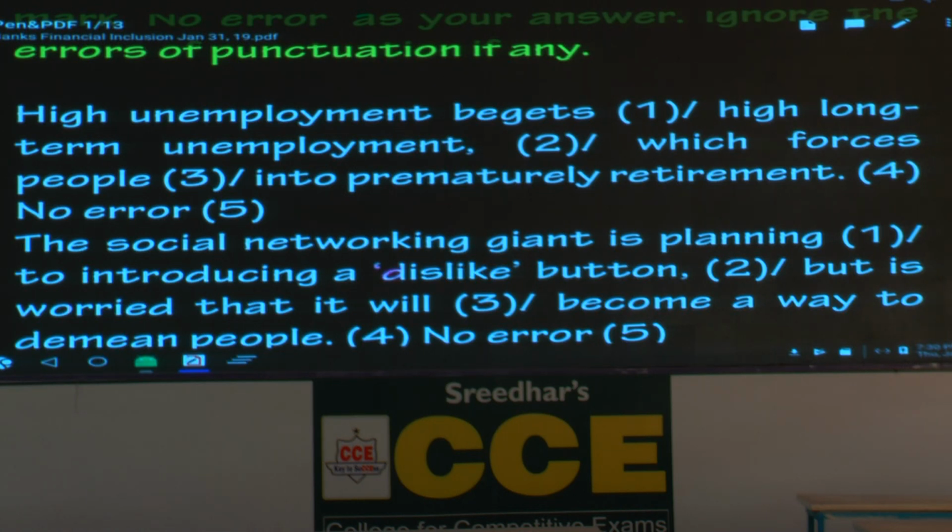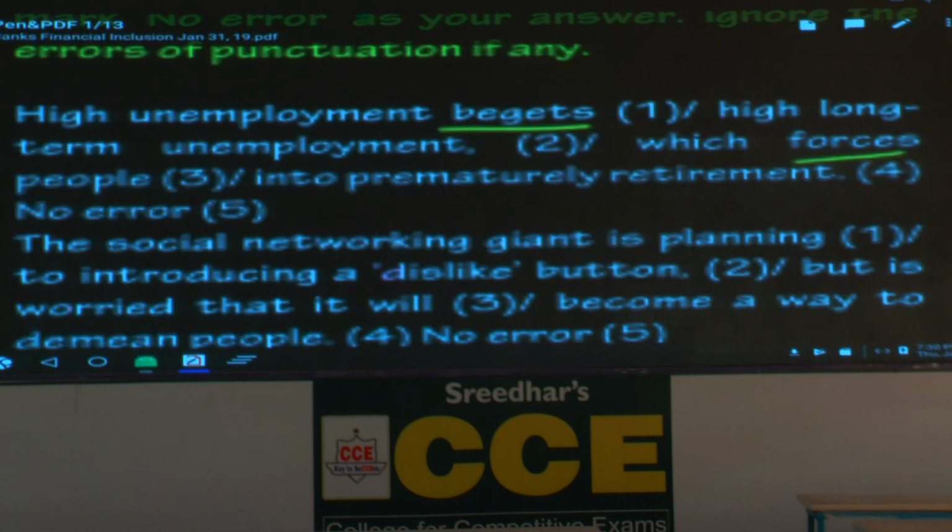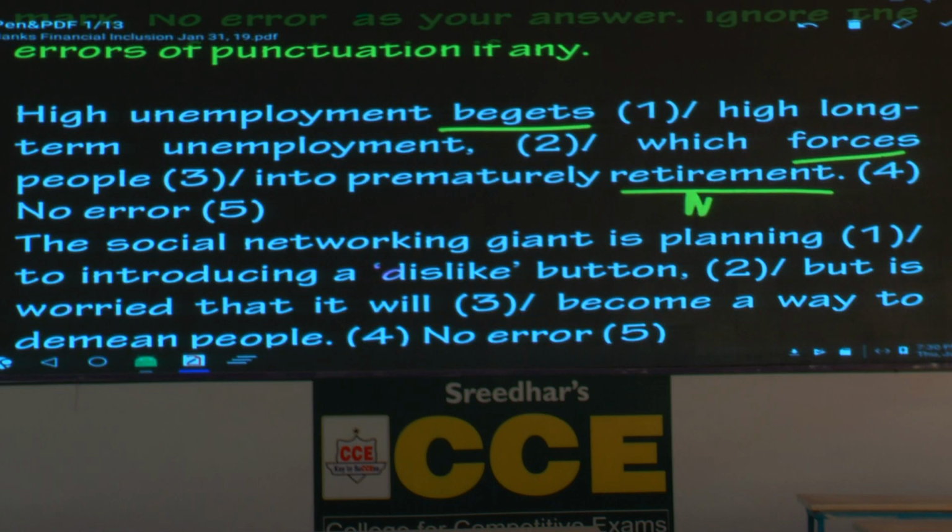High unemployment begets, there is no error here. Begets what? High long-term unemployment, no error there, which forces. Please underline the verbs begets, forces. The whole idea is in present tense, which forces people into what? Now underline the word retirement. Which part of speech? Please write noun.